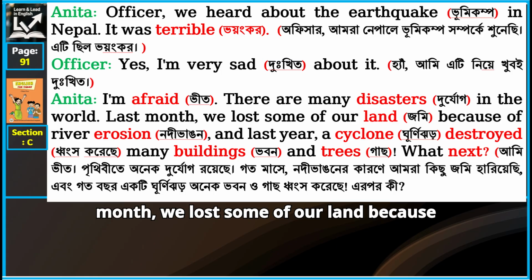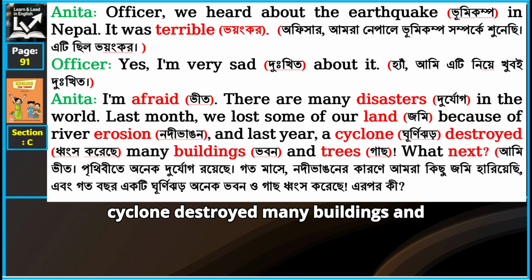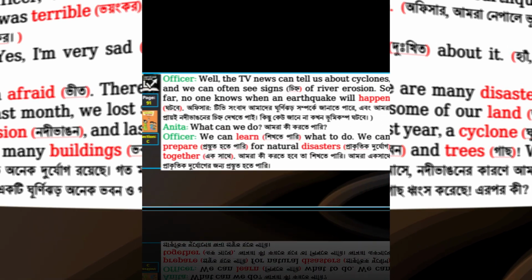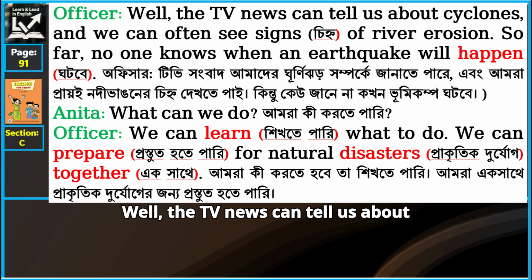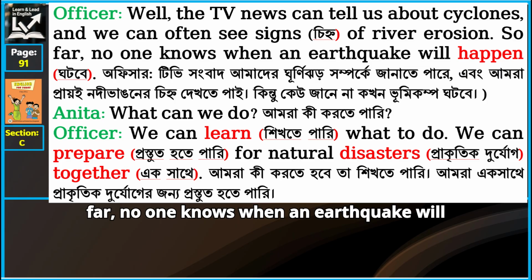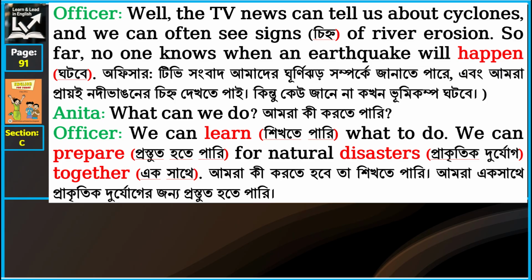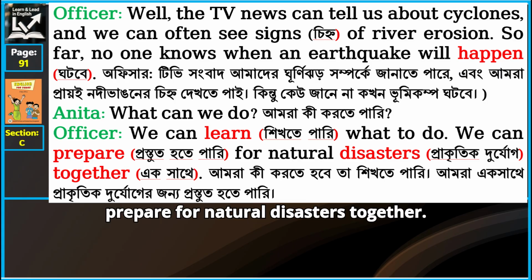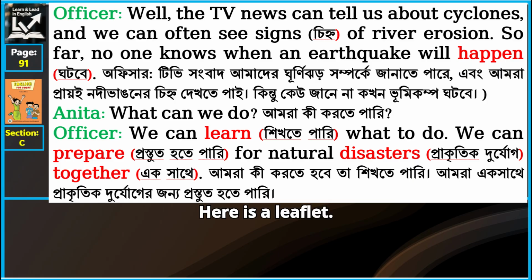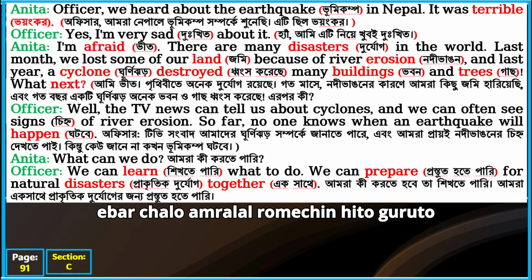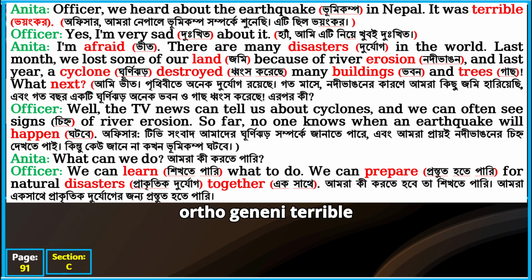Last month, we lost some of our land because of river erosion, and last year a cyclone destroyed many buildings and trees. What next? Well, the TV news can tell us about cyclones, and we can often see signs of river erosion. So far, no one knows when an earthquake will happen. What can we do? We can learn what to do. We can prepare for natural disasters together. Here is a leaflet.